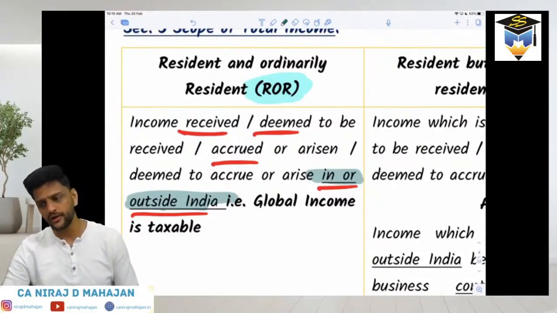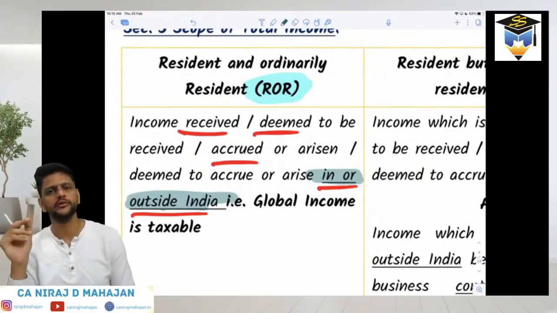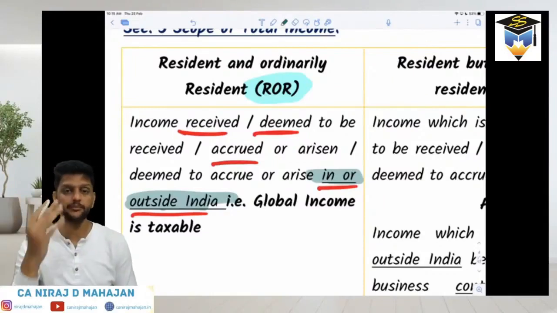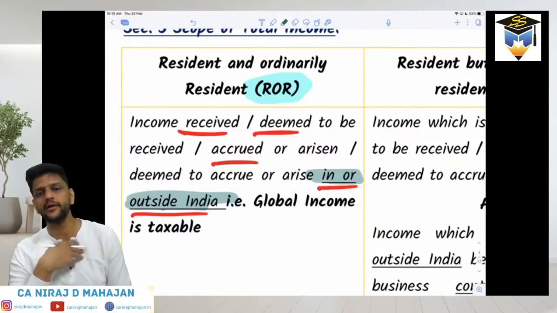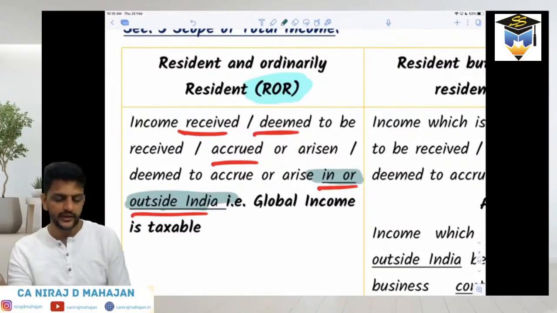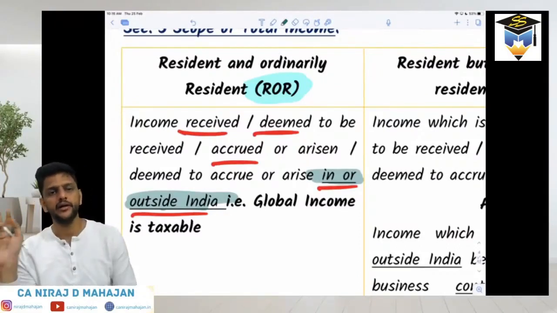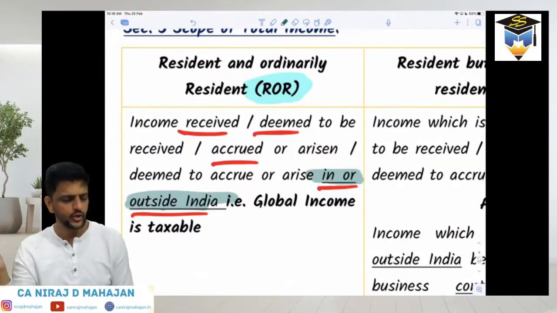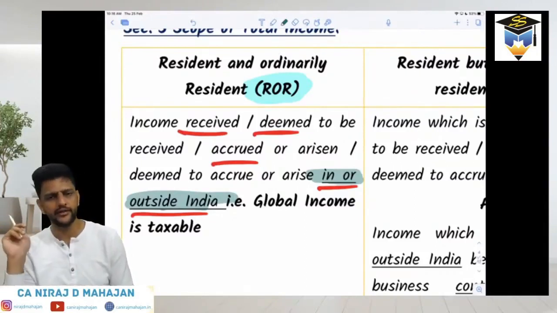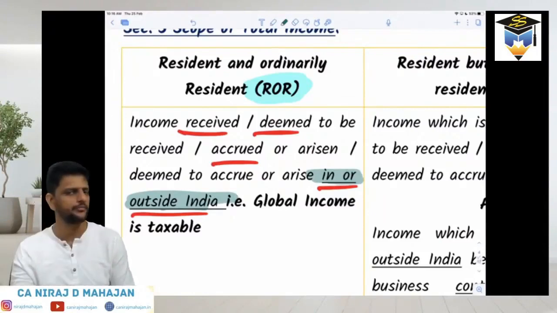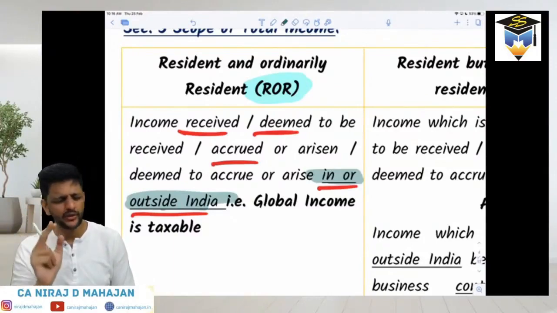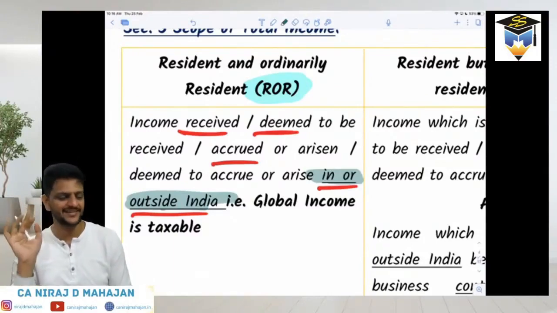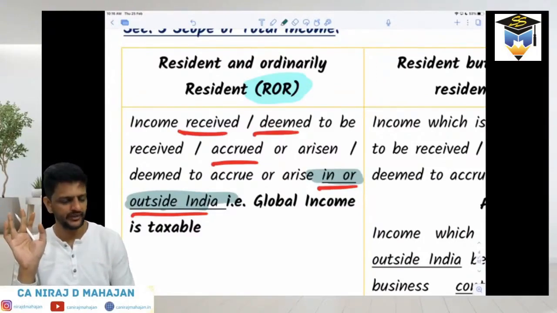Earlier I have already told you, what do those other countries, USA, UK, Japan, Australia, Bangladesh, say? Income is earned from our country, we also want tax, bachcho. What will happen in that case? We have DTAA, Double Taxation Avoidance Agreement, so on one single income, double taxes will not be paid. Keep that in mind. That is a different thing and is right now not part of our syllabus. Clear till here? If you are ROR, whatever income you earn on earth will be taxed in India. Done?